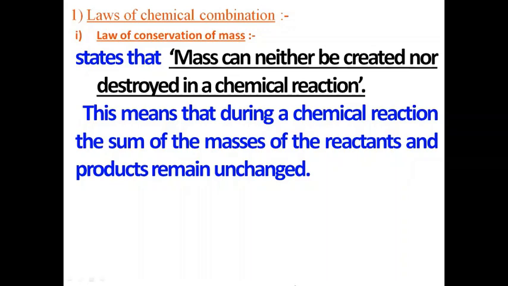To put it in simple words, suppose we assume A and B are the reactants. The total mass is about 5 grams. And the new product that is formed, the mass of the product will also be 5 grams. So what do you understand? That means mass can neither be created nor destroyed. The masses of the reactants and the product will remain unchanged, or it will be the same.